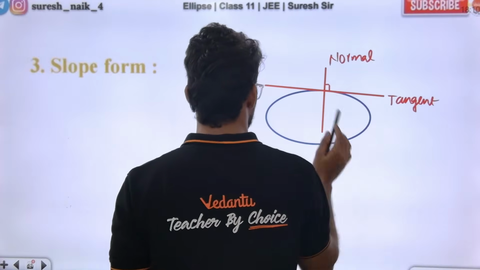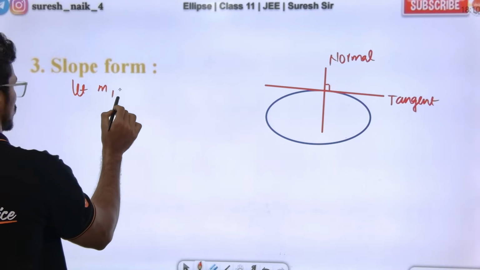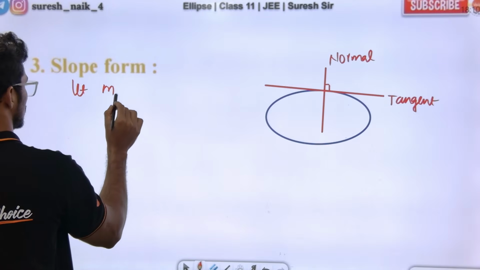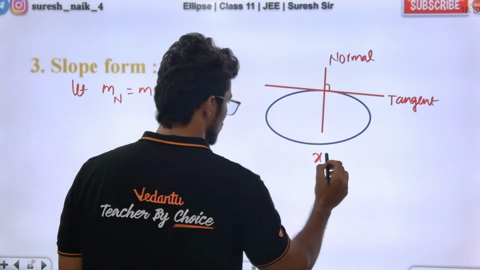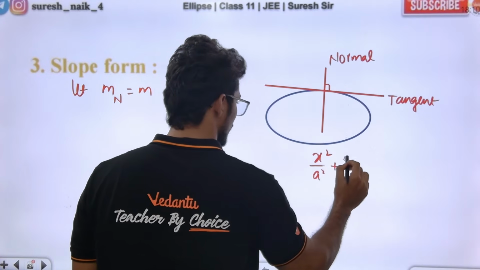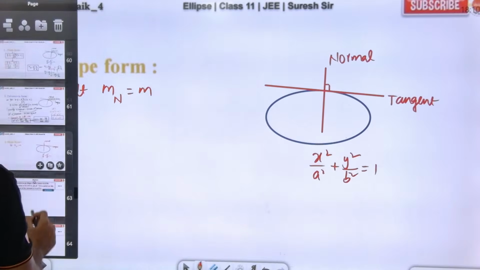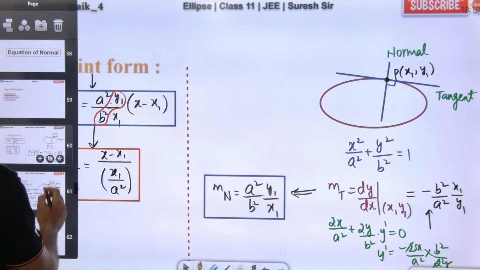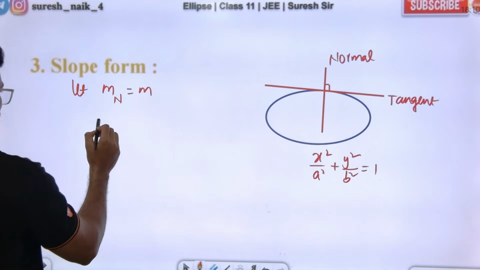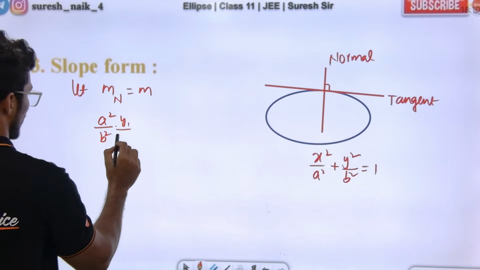Okay, so the slope of the normal, let us take, is equal to what? For the ellipse x square by a square plus y square by b square is equal to 1, the slope of the normal is a square by b square into y1 by x1.